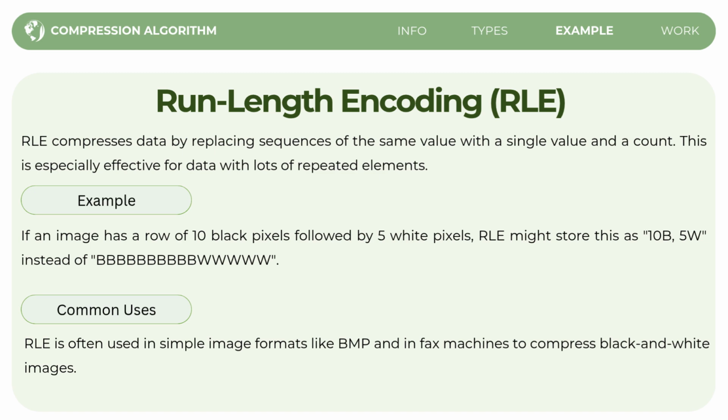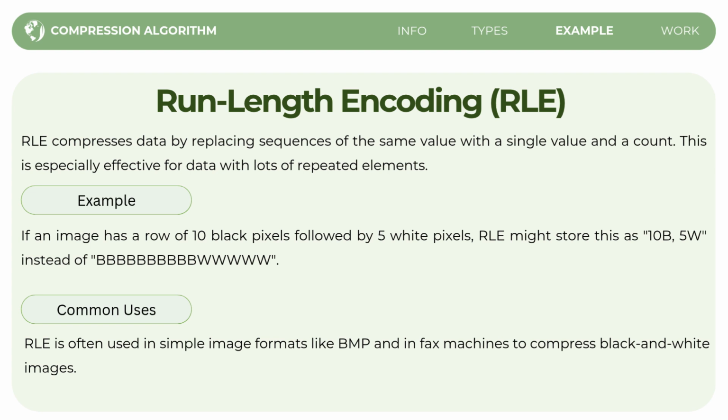Imagine you have a row of 10 black pixels followed by 5 white pixels. Without compression, you would write BBBBBBBBBBWWWWW, which symbolizes the black pixels and white pixels. With RLE, this can be compressed as 10B, 5W.